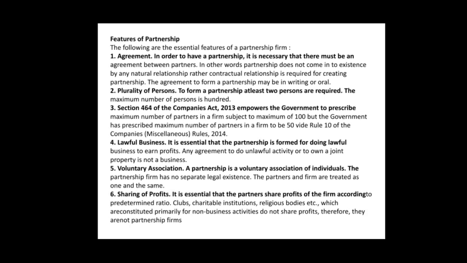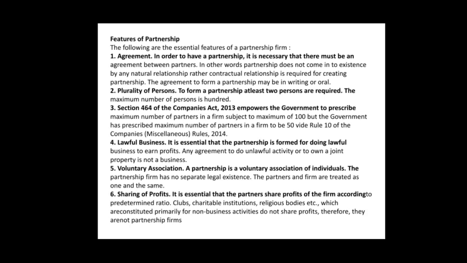First comes agreement. Now, agreement is not compulsory. Agreement can be on a written or oral basis, so it is not compulsory to have an agreement in written form, but it is a natural way of relationship, or you can say mutual consent of each other, so that they can come into the partnership.